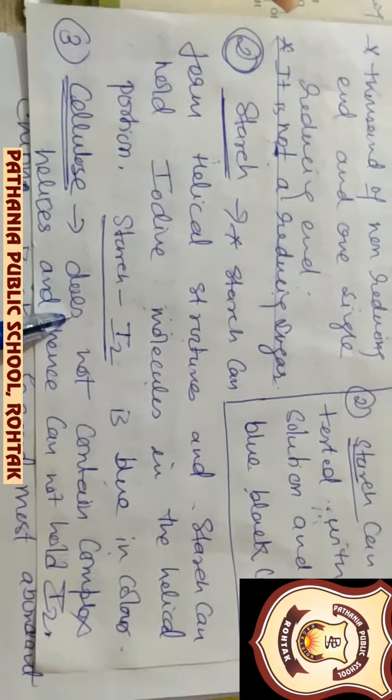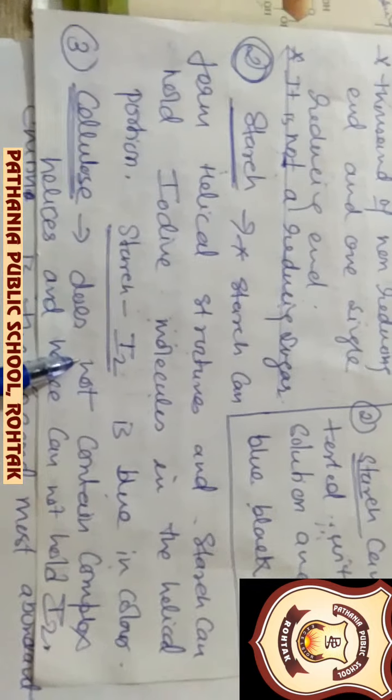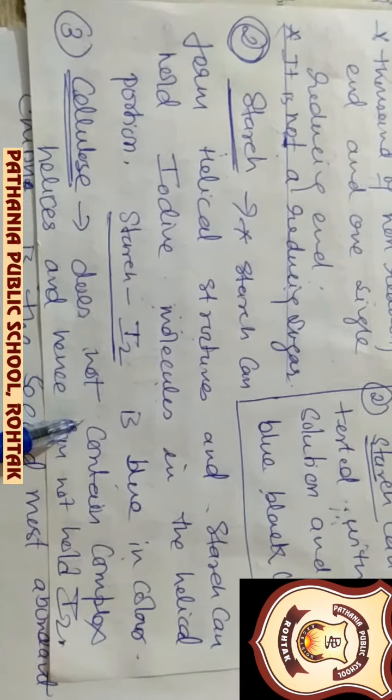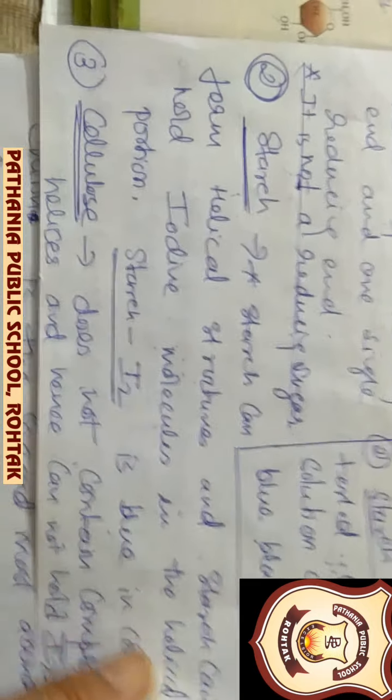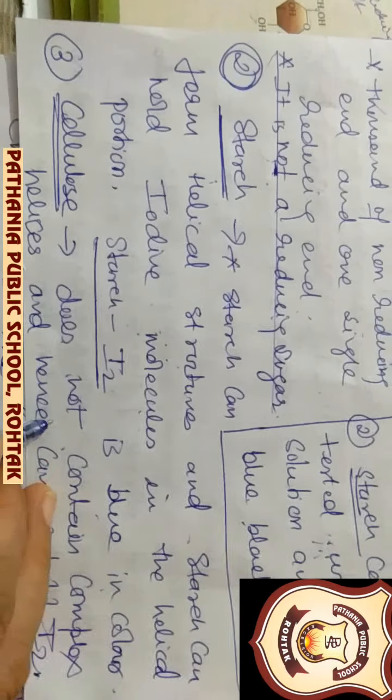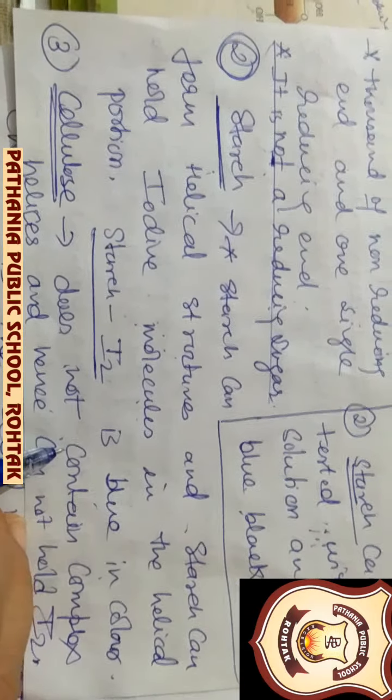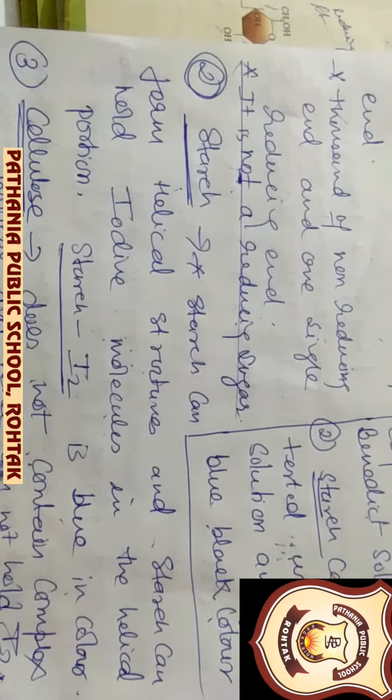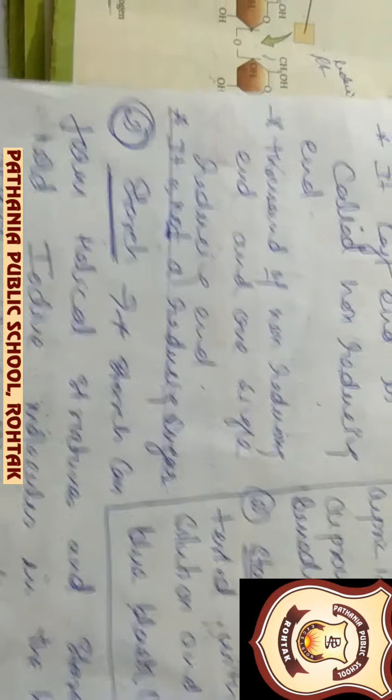Now comes cellulose. Cellulose does not form a helix, so it cannot be tested with the iodine solution, and it will not hold the iodine because it is not forming a helix. It will not provide a blue-black color.